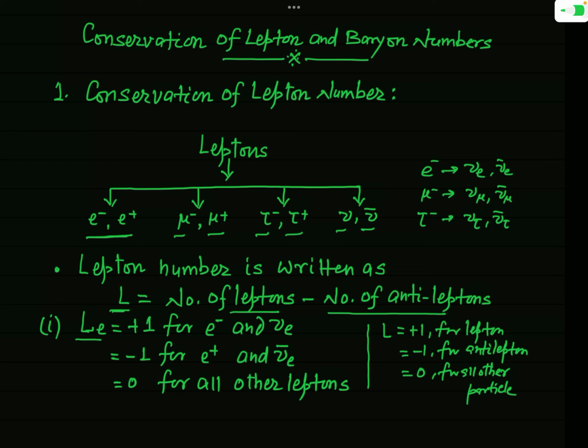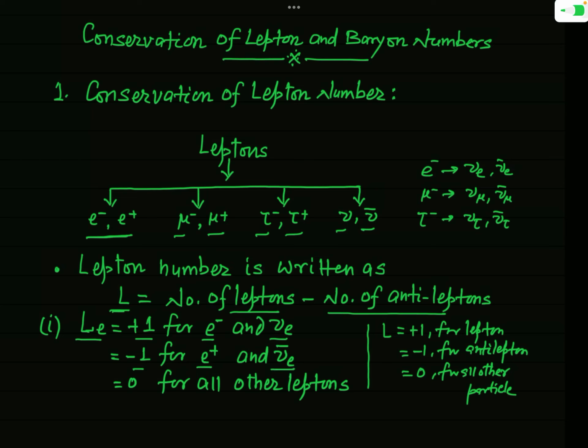This Le will be plus 1 for the electron and its associated neutrino, that is nu e, and it is minus 1 for e plus, that is the anti-electron, which is called the positron, and its anti-neutrino, that is nu e bar.